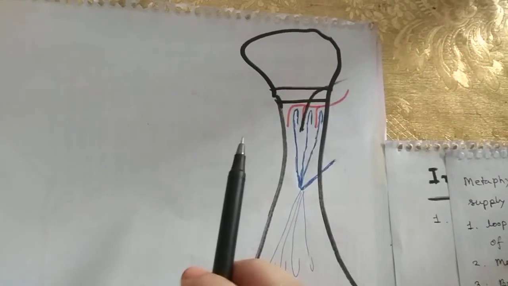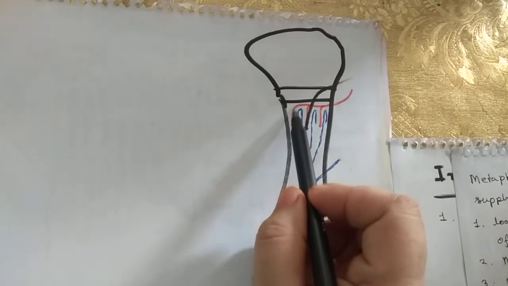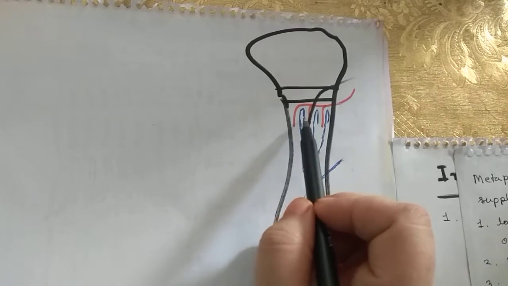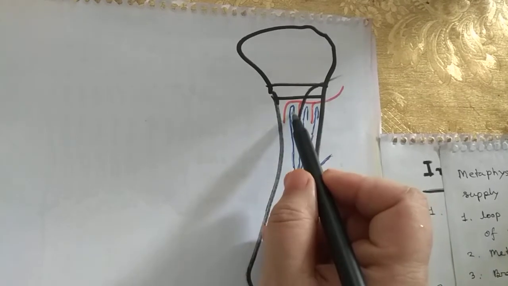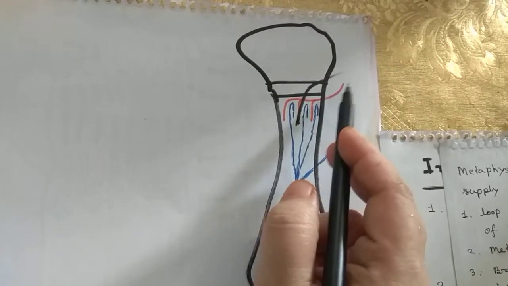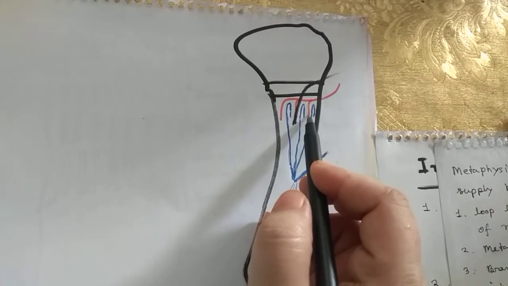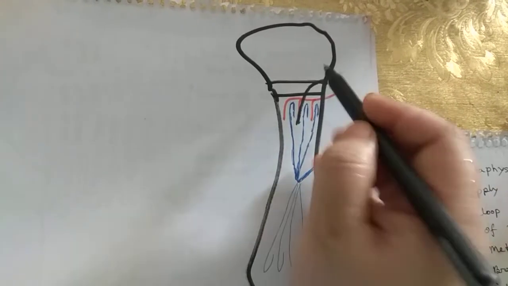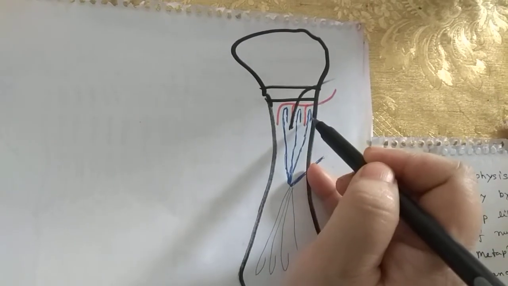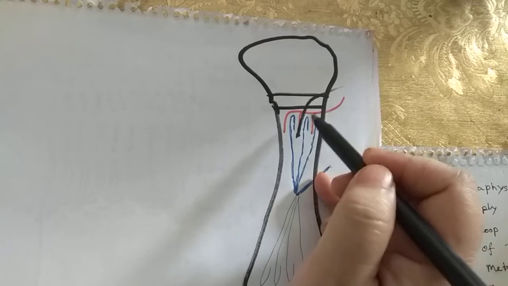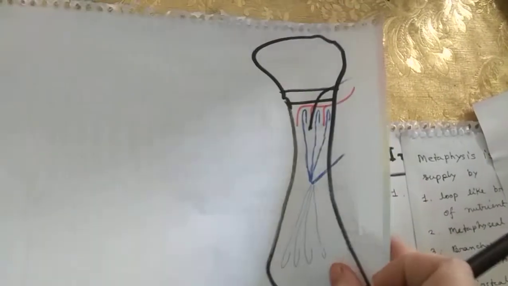Another important point regarding the metaphysis: all the branches are situated longitudinally and parallel to each other. The branches of the nutrient artery are also placed vertically, and the metaphyseal artery is also parallel to the branches of the nutrient artery. The branches of the epiphyseal artery are also parallel to these blood vessels. So all are situated vertically and parallel to each other. So why this arrangement?